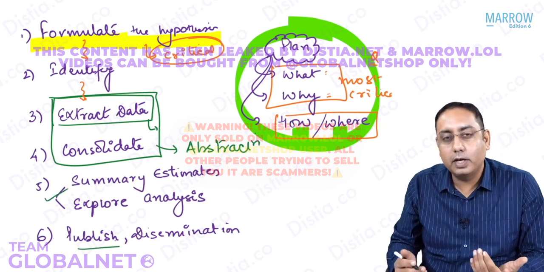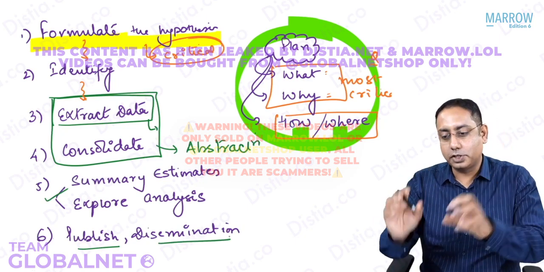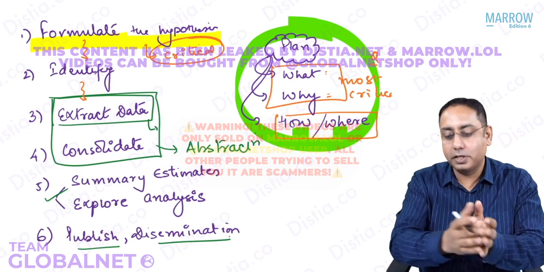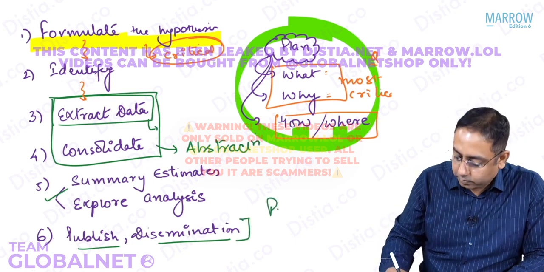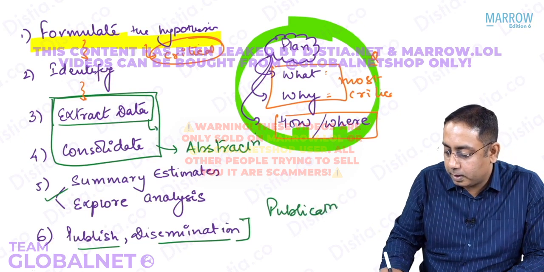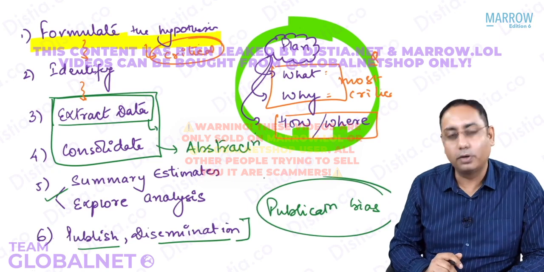When we are publishing, we have to be very sure that when we are disseminating the research, it has to be done in a reputed journal, or otherwise there could be evidence of publication bias. So very soon we are going to talk about what you mean by publication bias, but that is also another point you would like to ponder upon.